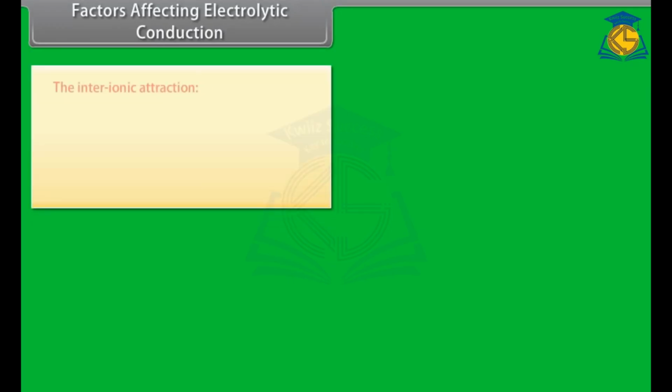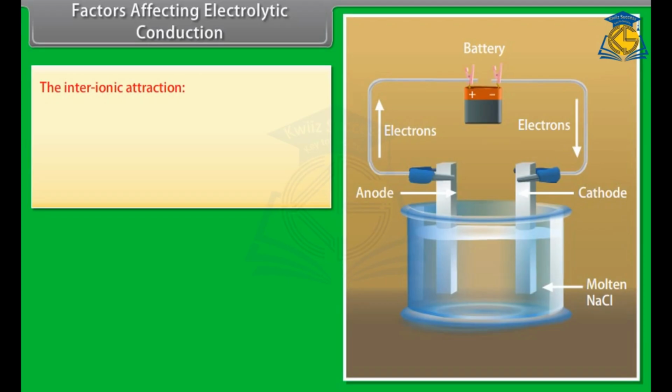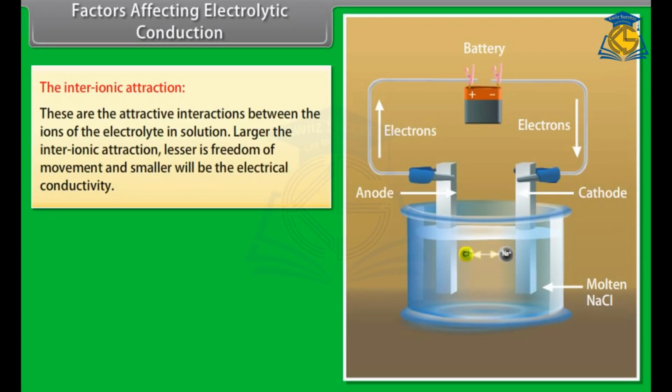Factors affecting electrolytic conduction. Electrical conductivity of the solutions of electrolytes depends on the following factors. The inter-ionic attraction: these are the attractive interactions between the ions of the electrolyte in solution. The larger the inter-ionic attraction, the lesser is the freedom of movement, and smaller will be the electrical conductivity.